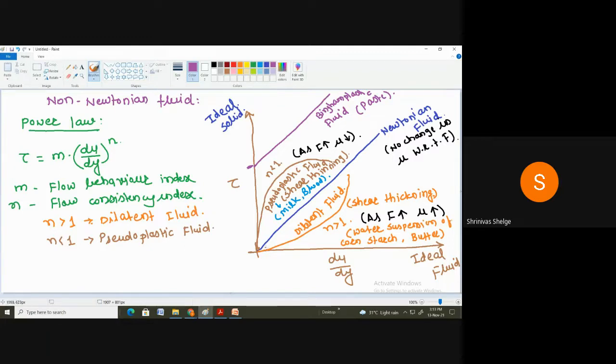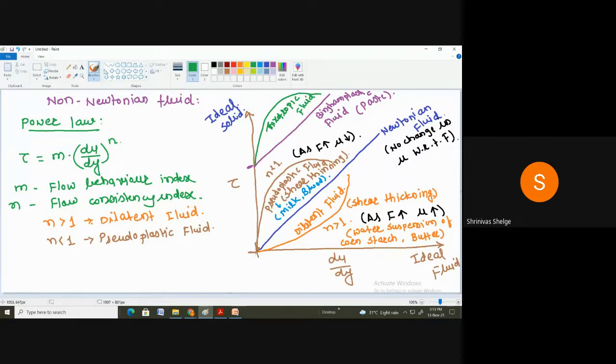Again, some fluids are there. So I will show you the next type of fluid. So that is what? This is the thixotropic fluid. Correct.